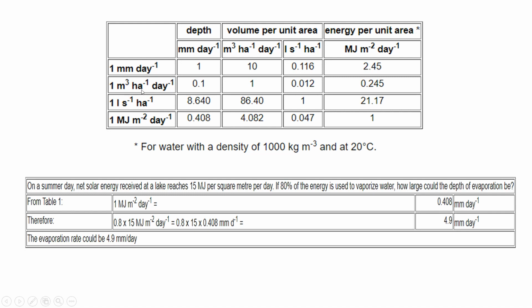Also, 1 cubic meter per hectare per day equals 0.1 millimeter per day.